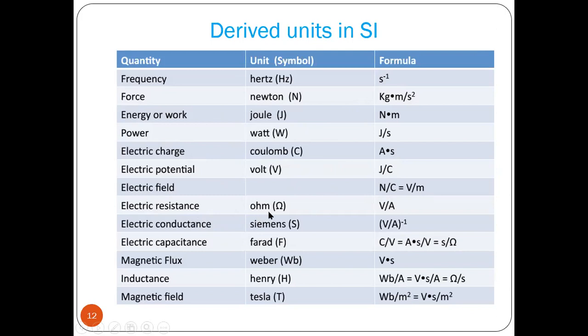Electric resistance, that is ohm, volt per ampere. Electric conductance, that unit is Siemens, that is ampere per volt or 1 by ohm. 1 by resistance is nothing but conductance. Then capacitance, the unit is farad. Magnetic flux, Weber. Inductance, Henry. Magnetic field, Tesla. These are the basic units that you have to remember forever.